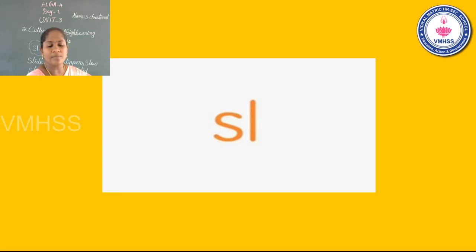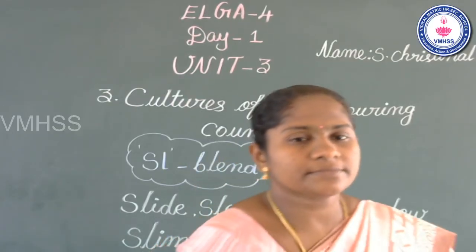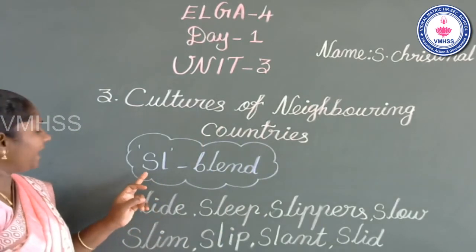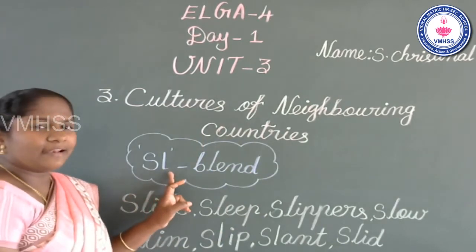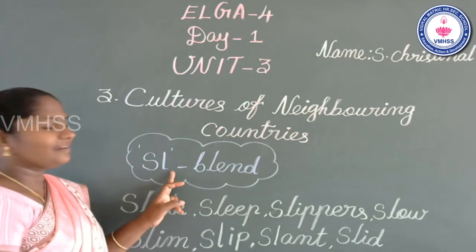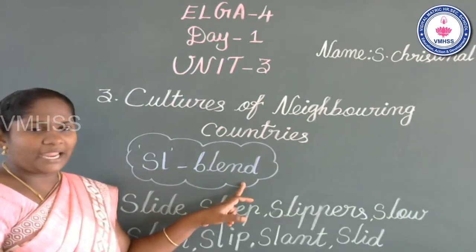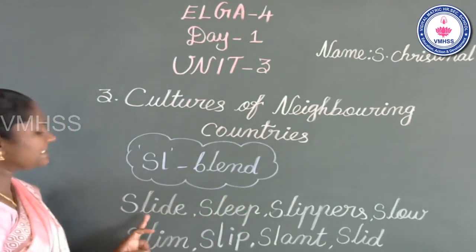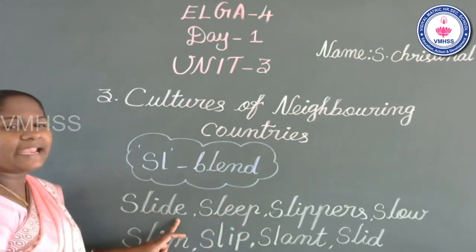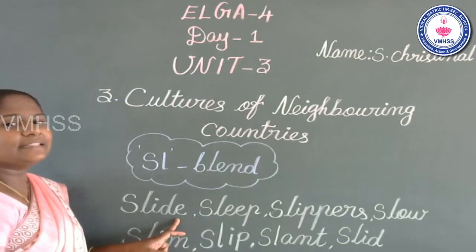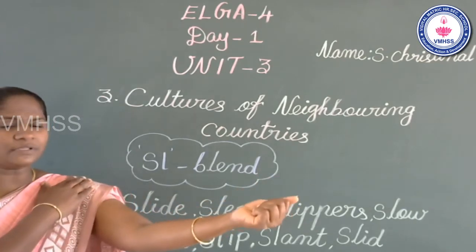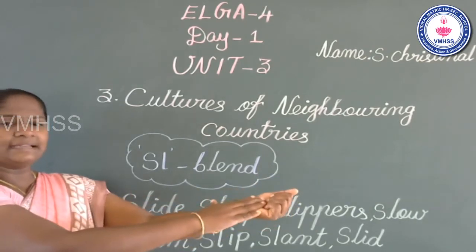Now look at the board. SL blend. Children, once again, S and L. Now I will read the words. Slide, slide. What are the 3 sounds? Very good. Beginning sound, middle sound and end sound.